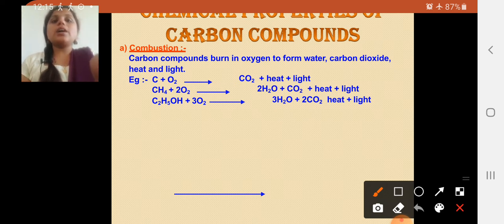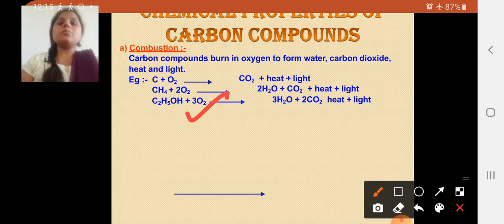It is reacting with three molecules of oxygen. Yes, C2H5OH is reacting with three molecules of oxygen. It gives rise to three molecules of water, that is H2O, and two molecules of carbon dioxide, and heat and light as the products.